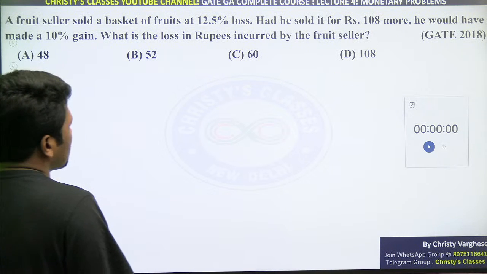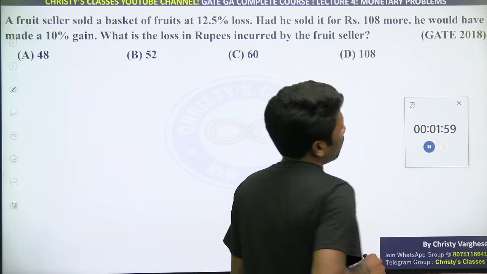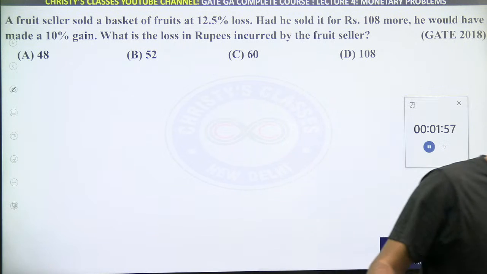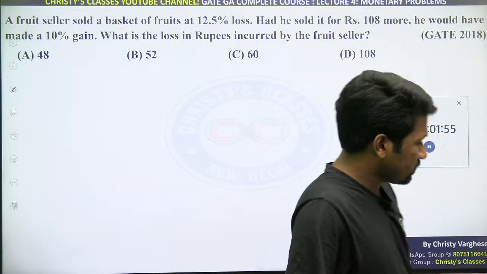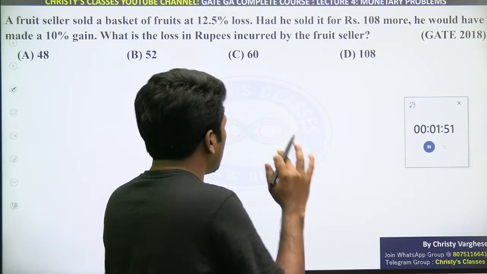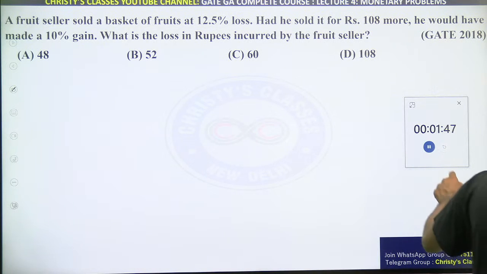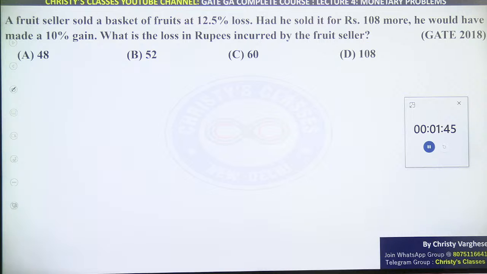Then, can you try this question? All the simple questions are over. Now we can see previous year questions and get more clarity. The things I have taught you, you have to combine many of them together to answer this. So try it super fast. If you want, I will give you a little more than 2 minutes. All of you try it.